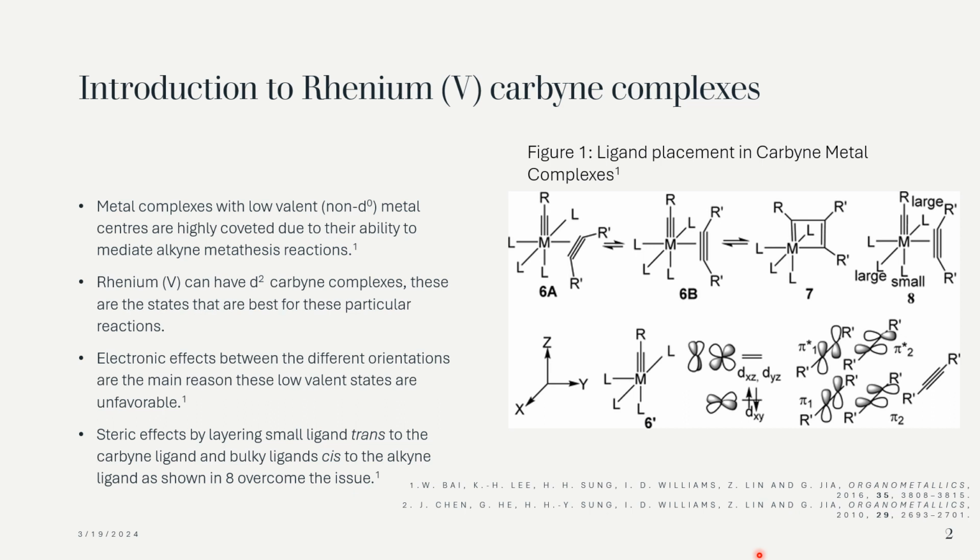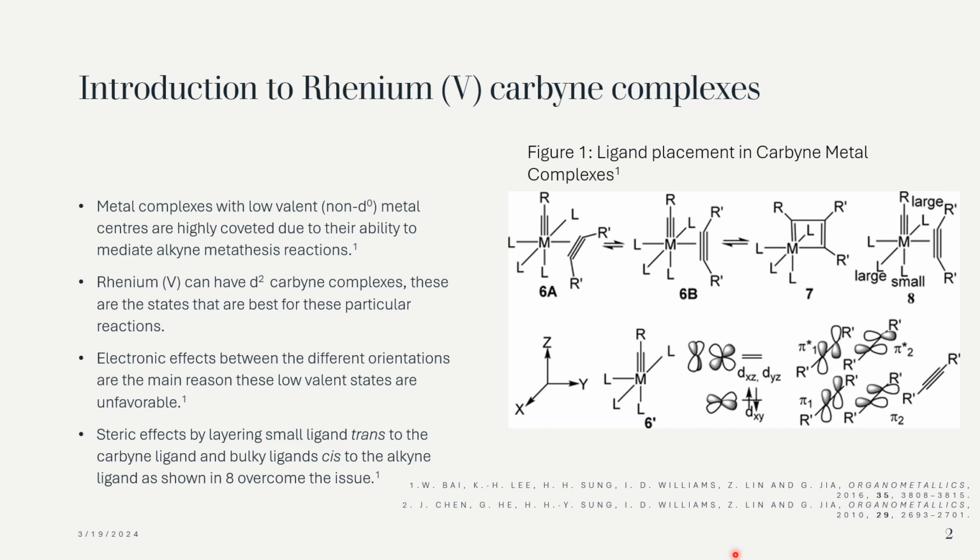Despite the electronic preference for the 6A orientation, the 6B orientation is essential for facilitating the reactions. In a d2 fragment with structure 6 sigma, the t2g set d orbitals are non-degenerate. The dxz and dyz orbitals are energetically higher than the dxy orbital due to their interactions with the pi-type orbitals of the carbene ligand. In structure 6A, multiple stabilizing effects occur between the dxz and dyz orbitals and the pi star squared orbitals. Conversely, in 6B, a repulsive interaction arises between the filled dxy orbital and the filled pi1 orbital of the alkyne ligand.